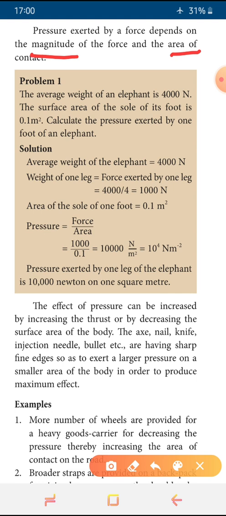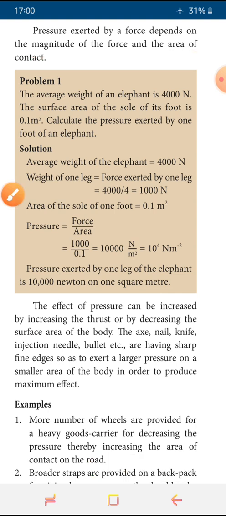So when we drive a nail into the wall, how should the nail's edge be? It should be sharp. Then only we can drive that into the wall very easily. So the pressure will be more there.